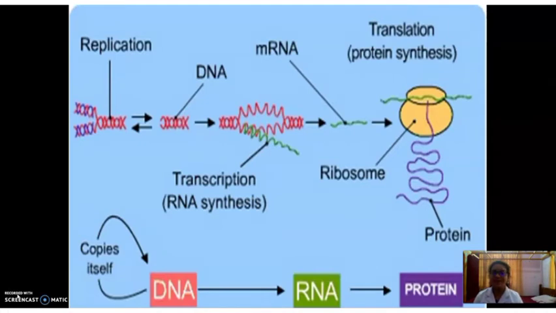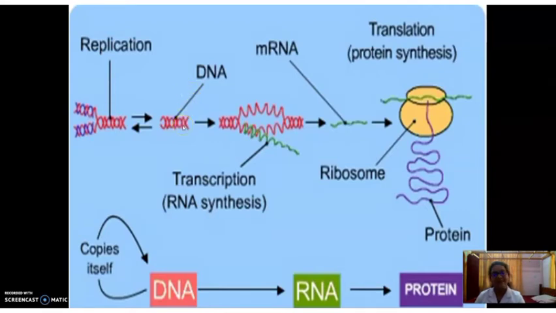So, we already said that the DNA is responsible for protein synthesis and there are several steps. Those are replication, transcription and translation. DNA has the ability to make copies of itself. This process is known as replication. So here you can see the replication. Here the DNA splits into daughter DNA. All these processes occur in the cytoplasm.